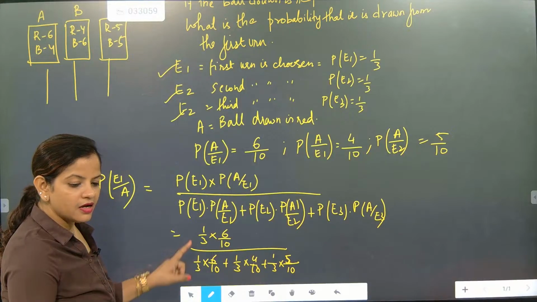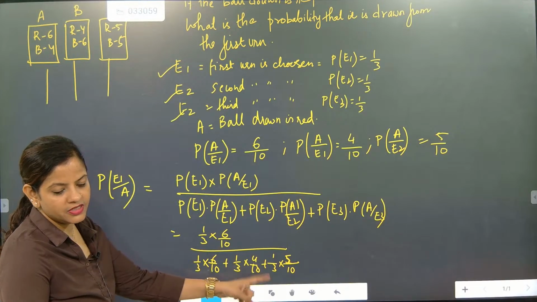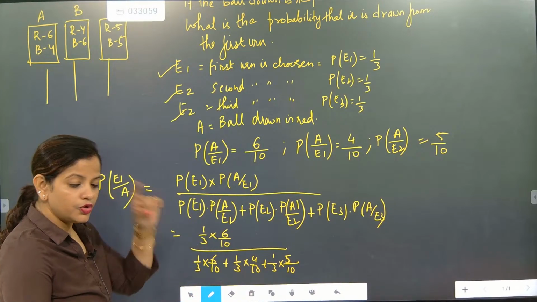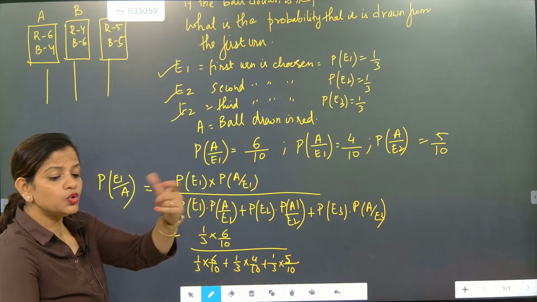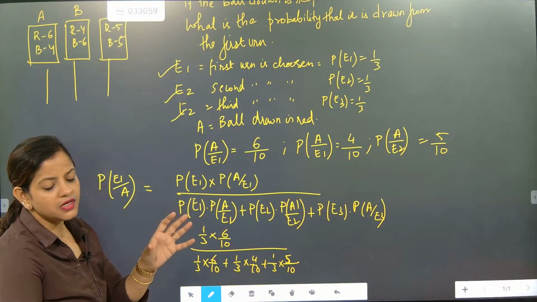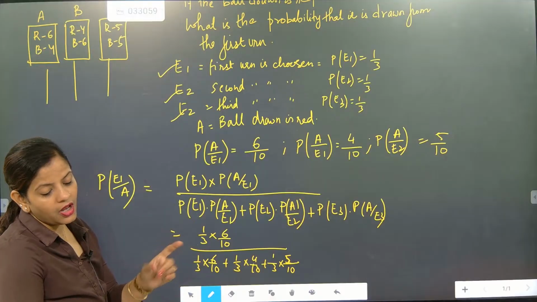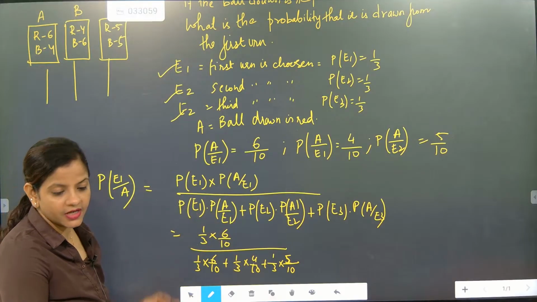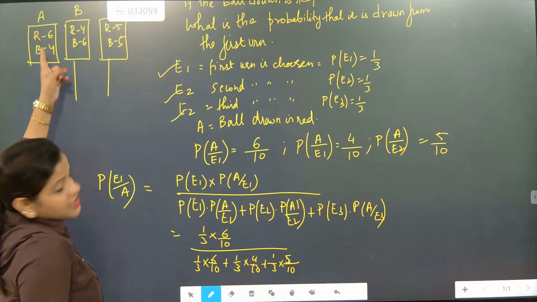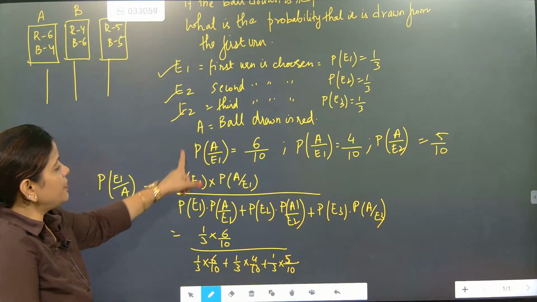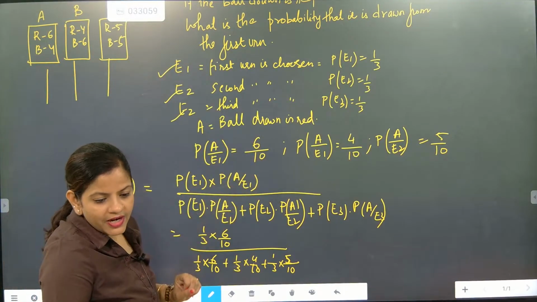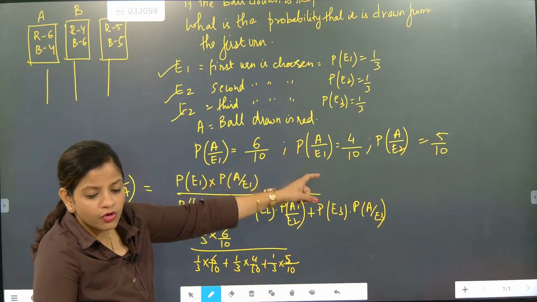First bag by first bag plus second bag plus third bag. That's it. So you need to plan very nicely. Red color ball from total. The first urn is having 6 red balls out of 10. First bag is having 6, so 6 out of 10. So here P of A by E1 will become 6 by 10. Here it will become 4 by 10.